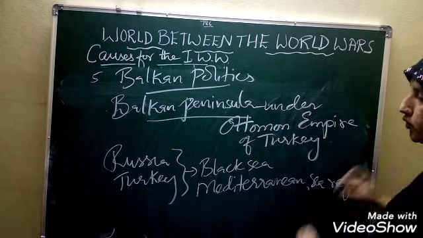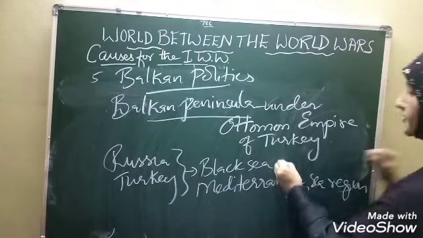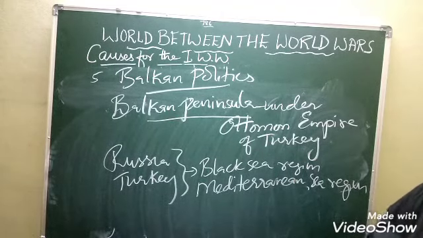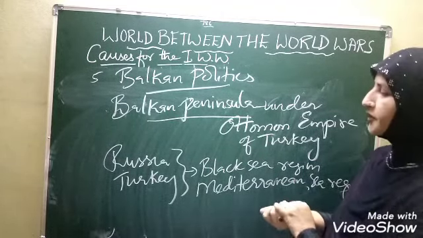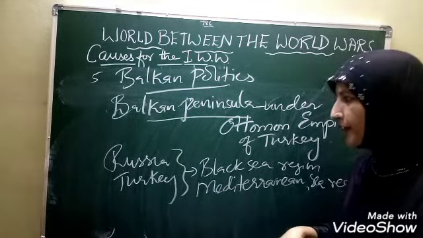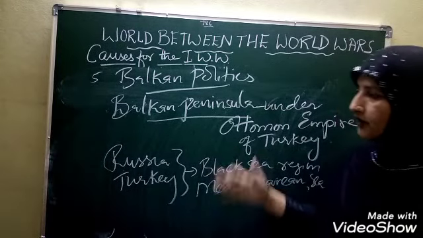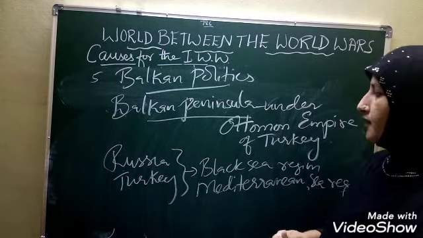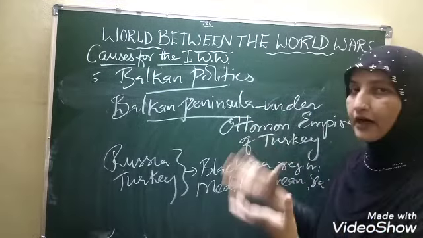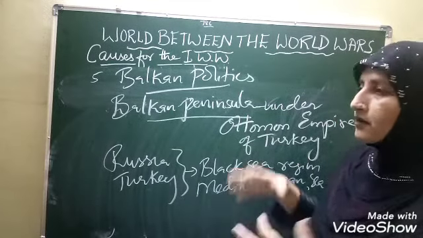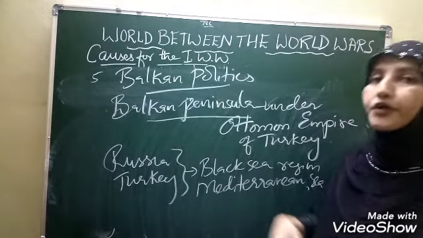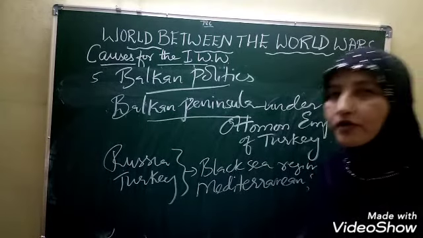Because of this, a tension started. All the developed countries like Russia, Turkey, Britain and others wanted to occupy more countries from the Balkan Peninsula in this race. They did whatever they could, using their power, their military, and excess use of weapons also.